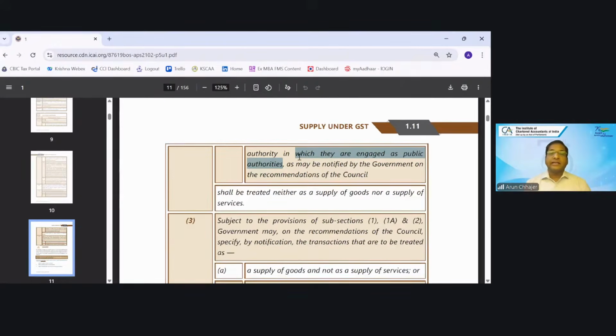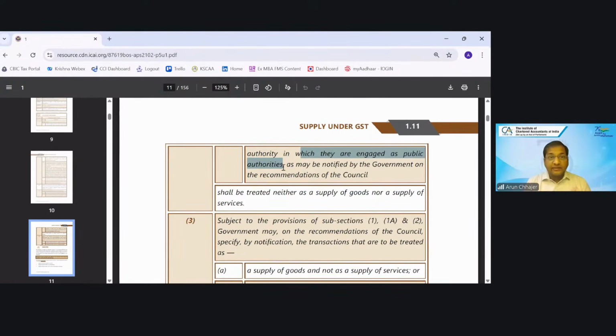So there is certain notification issued in this particular regard. Like supply of alcoholic liquor. Alcoholic liquor, we all know, is not leviable as per the levy section, that also we will discuss today.